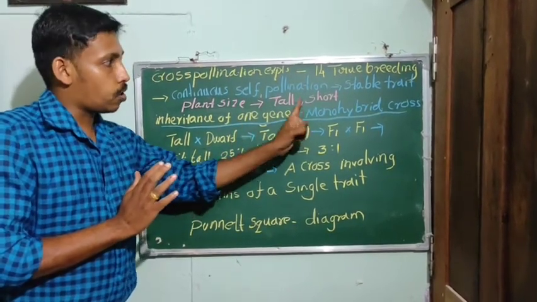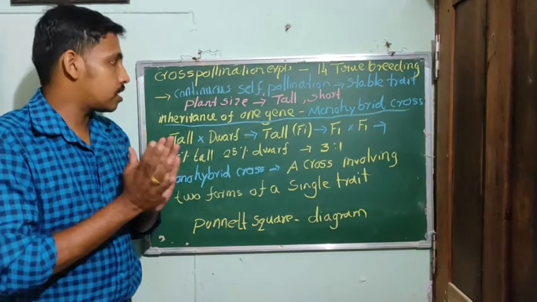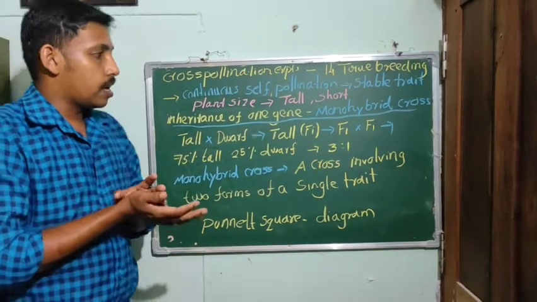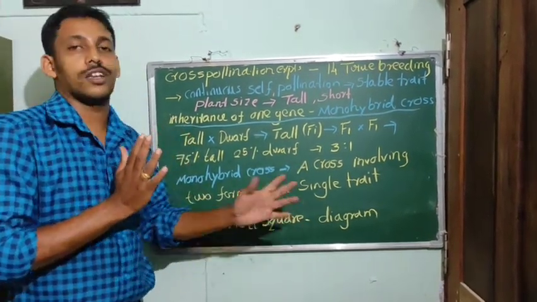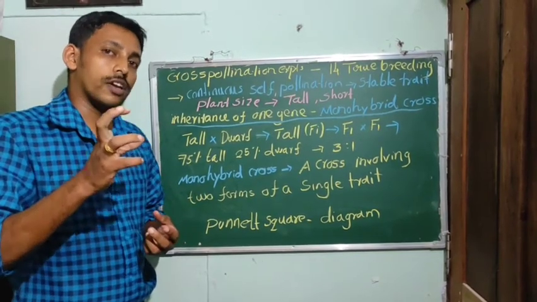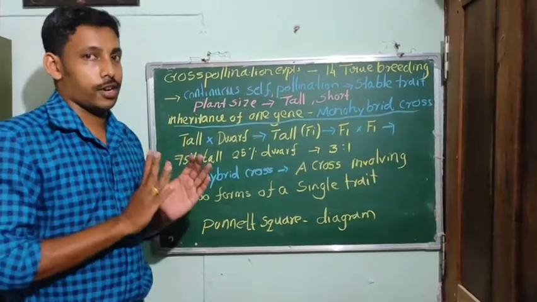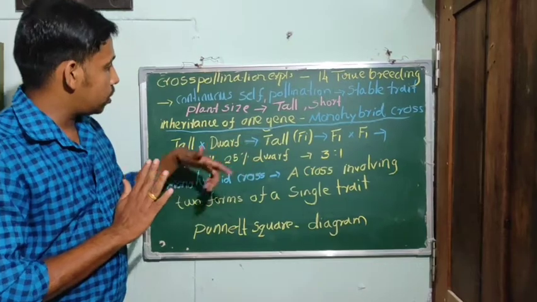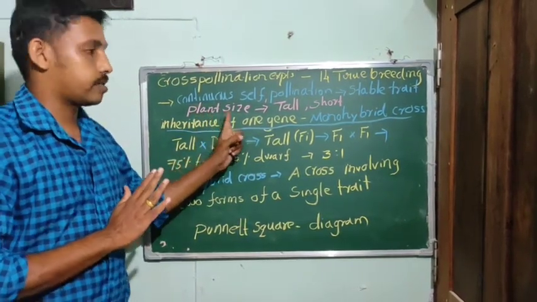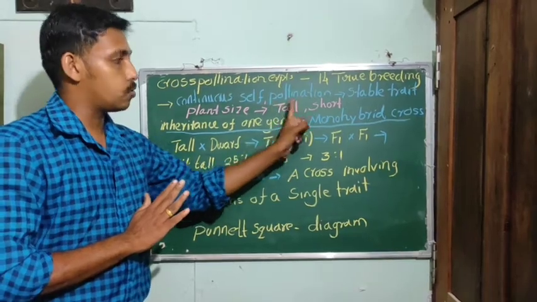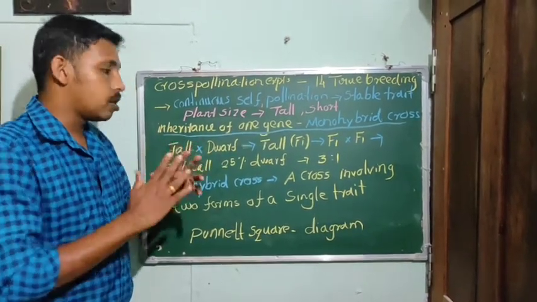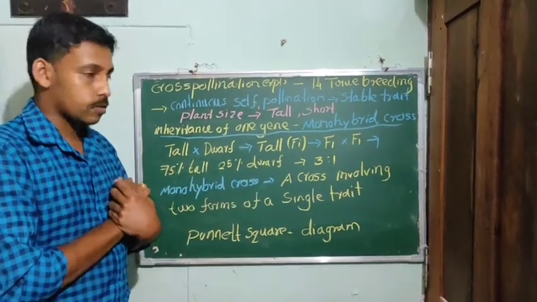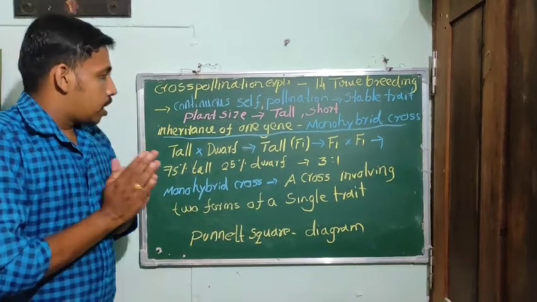For studying the inheritance of one gene, a monohybrid cross, you select these plants. What is meant by a monohybrid cross? It is a cross involving two forms of a single trait. Here we are taking a single character, the plant size, with these two forms. So a cross involving two forms of a single trait is known as a monohybrid cross.